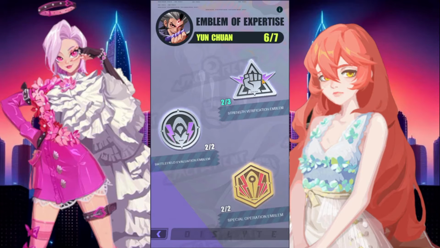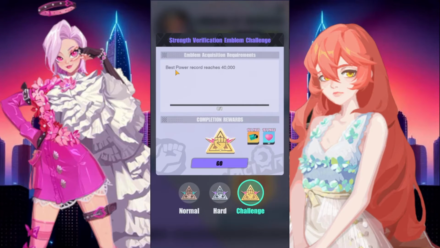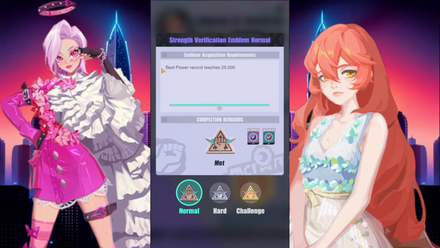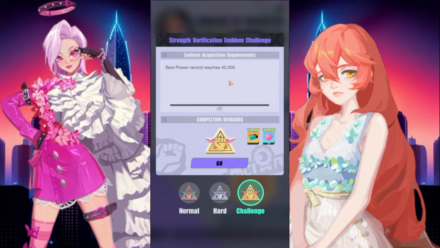Strength verification emblem thresholds. I wish I didn't open to that first, but best power record reaches 25k. Okay, yeah. These rewards are pretty good, by the way. They go for epic and rare Espers, which are attainable without divinates, by the way. So these, you get a bunch of Nexus crystals. It's only 15 Espers this go, but hopefully they add more each patch. Anyways, best power record reaches 30,000 is 100 Nexus crystals. So you're getting 150 Nexus crystals for free here. And then the last one is best power record reaches 40,000.